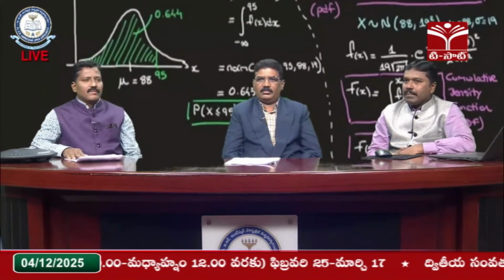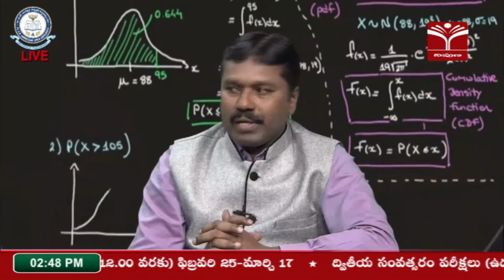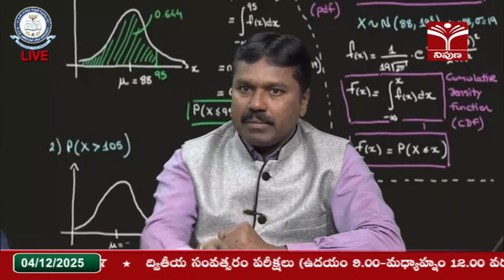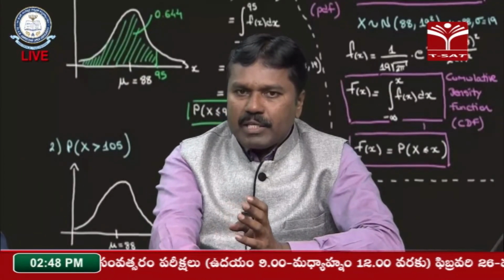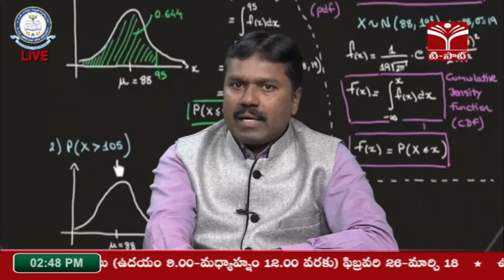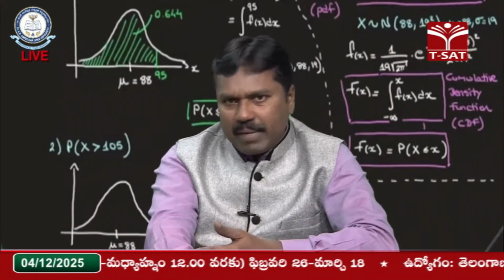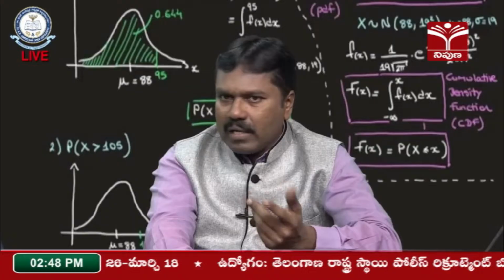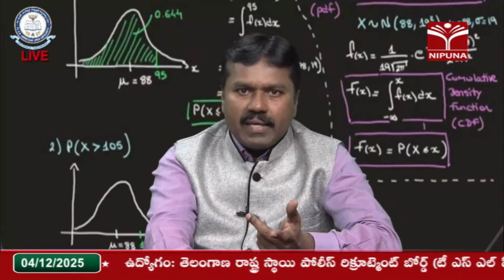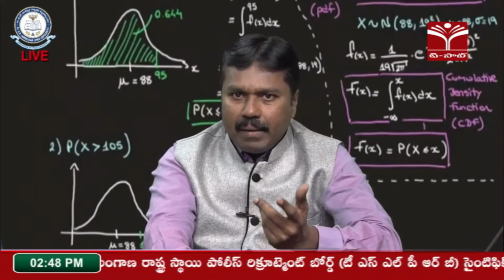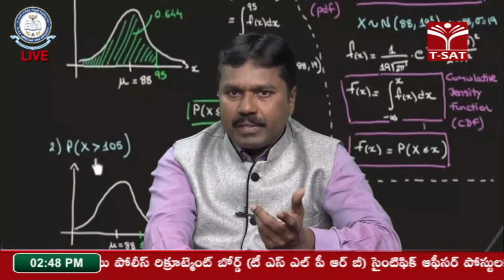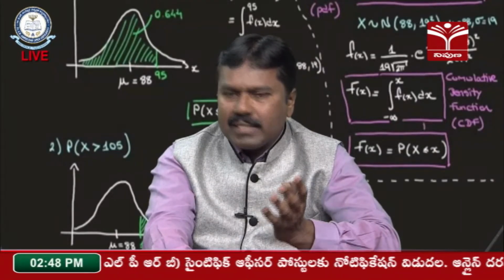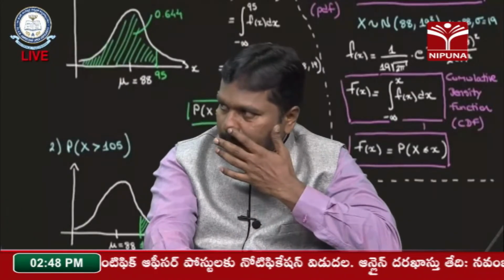What are the mean and variance of the distribution? Okay, so I'll explain the mean and variance of the normal distribution. At the very beginning we said the mean of the normal distribution is mu and the variance is sigma square. We can use the moment generating function or other methods to find the mean and variance. So the mean of the normal distribution is mu and the variance is sigma square. These are nothing but the parameters of the normal distribution.